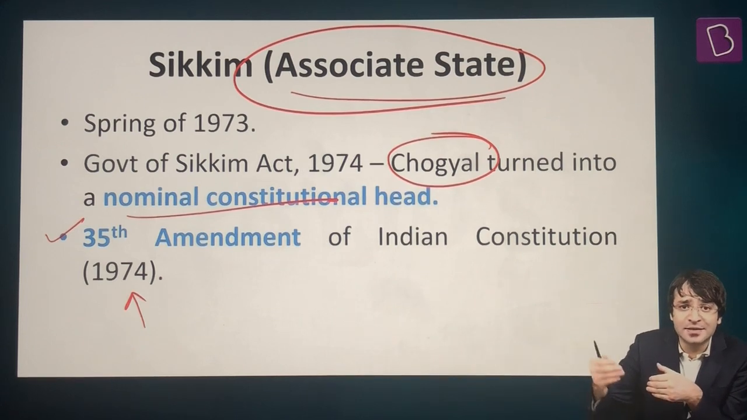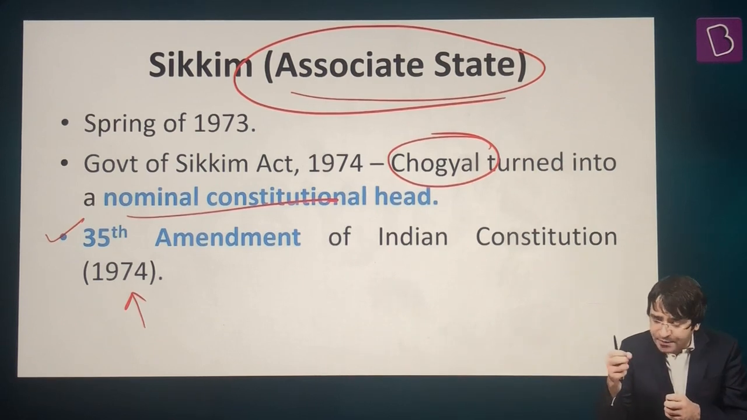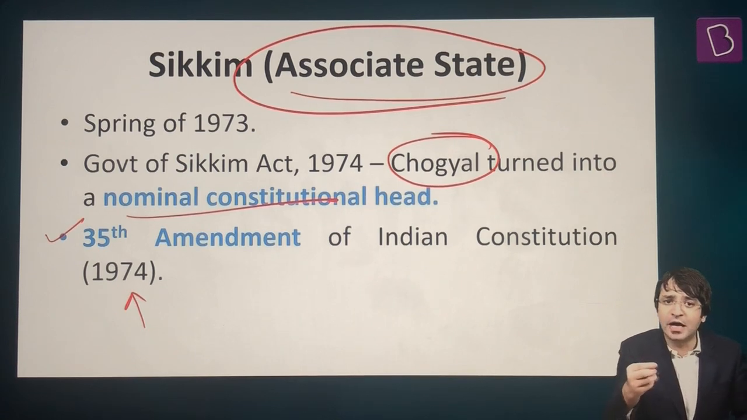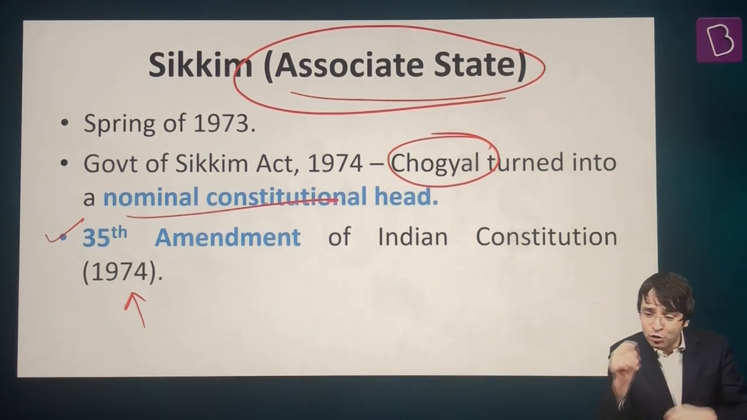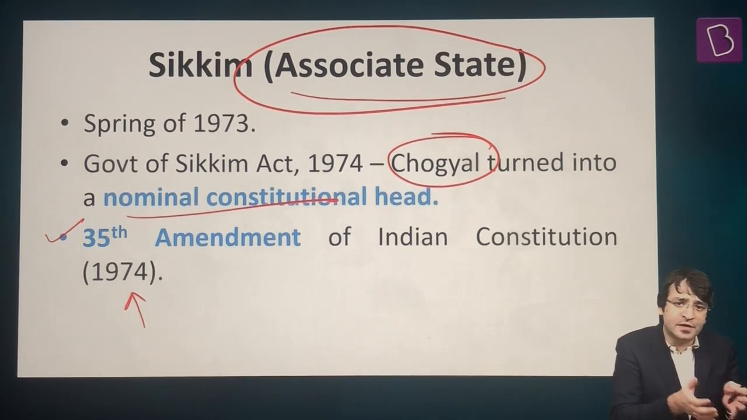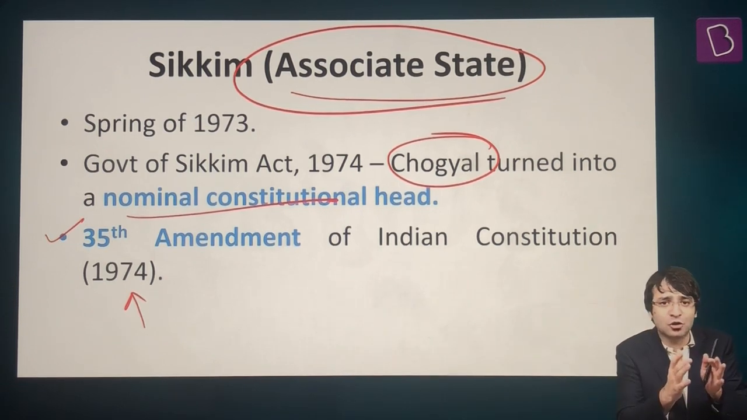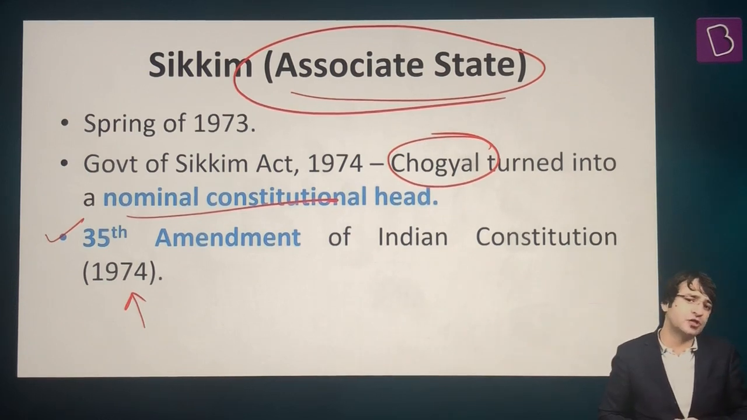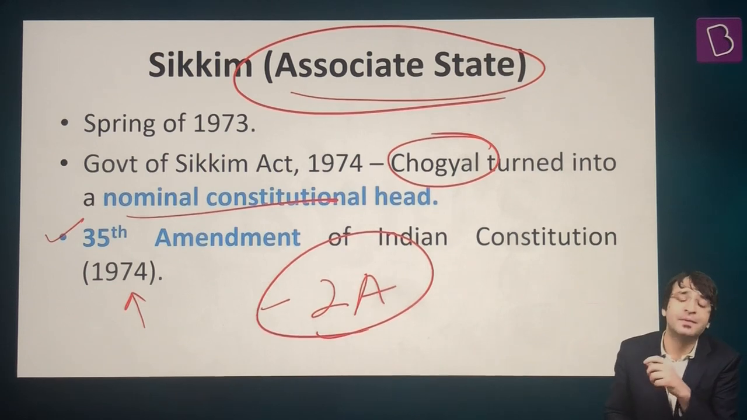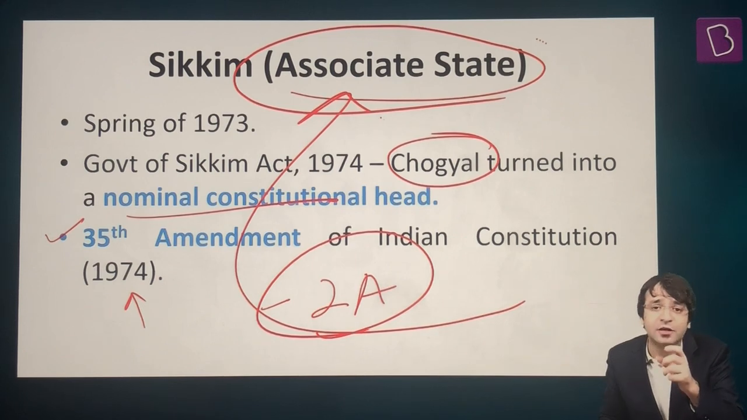Sikkim was under a hereditary monarch, but because of the protest, ultimately there were elections in Sikkim and a pro-India political party won the election. The powers of the Chogyal were clipped. The Chogyal became a nominal constitutional head. The Chogyal is sensing conspiracy. The Chogyal is seeking international help. The Government of India comes into the picture. Parliament of India gets its act together and amends the constitution. The 35th Constitutional Amendment Act in 1974, and Article 2A was added. And because of this Article 2A, Sikkim became an associate state of India.